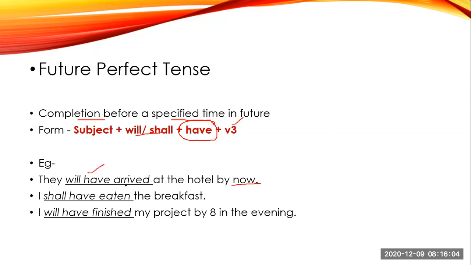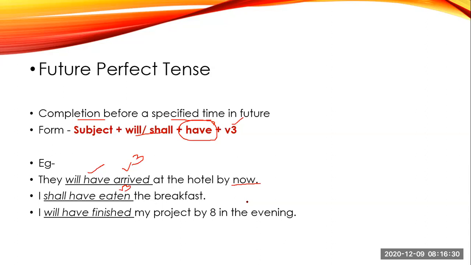So here I will have plus V3. So your future perfect tense means completion before a specific time in future. So here a specified time. Now this specified is 8 in the evening. This is specified that this action will start in future and by 8 in the evening, your future perfect tense.